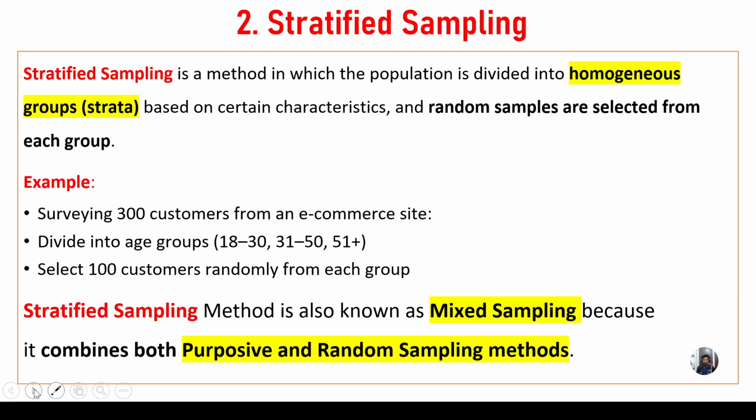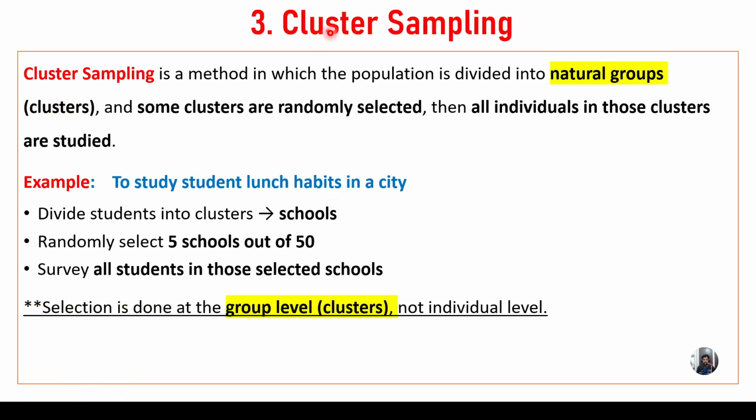So let us go to the next one. The next one is cluster sampling. Cluster sampling is also a type of probability sampling. Cluster sampling is a method in which the population is divided into natural groups, also called clusters, and some clusters are randomly selected, then all individuals in those clusters are studied. So remember, cluster sampling divides the population into natural groups.